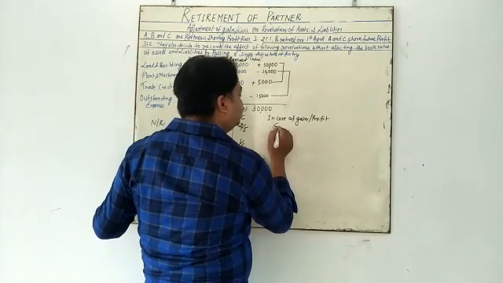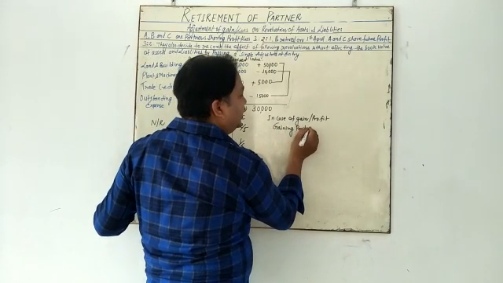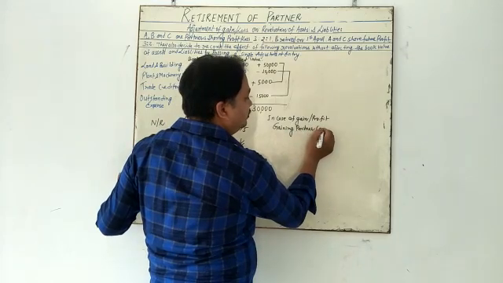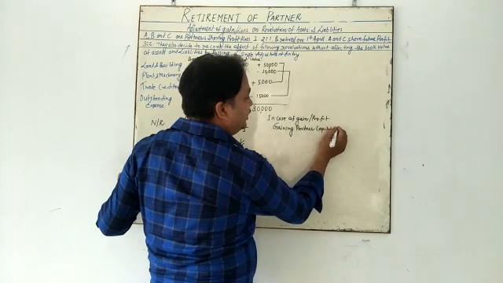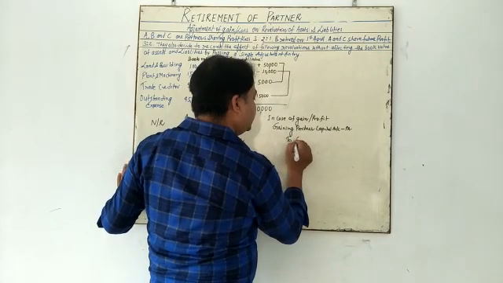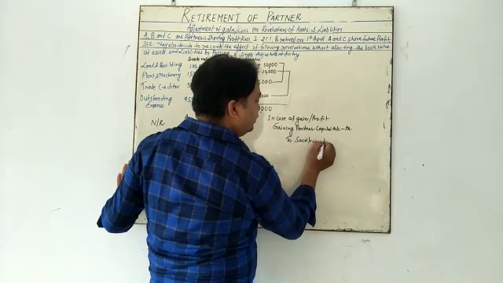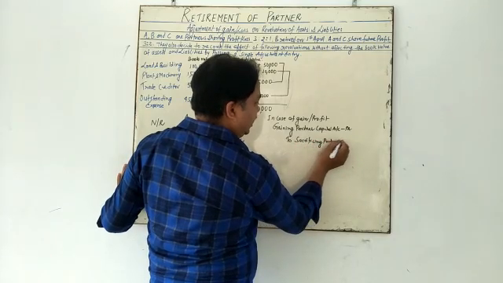Gaining partner's capital account debited to sacrificing partner's capital account.